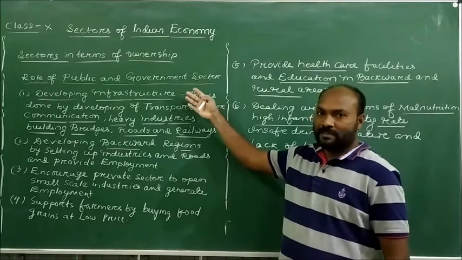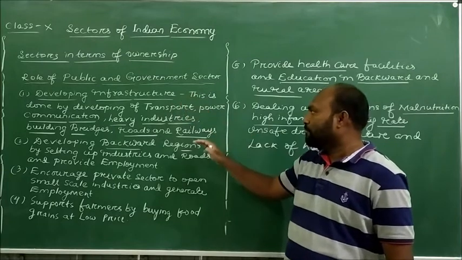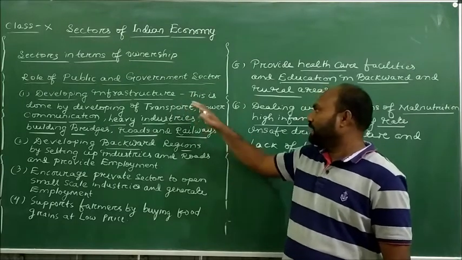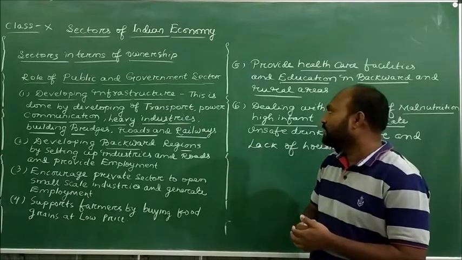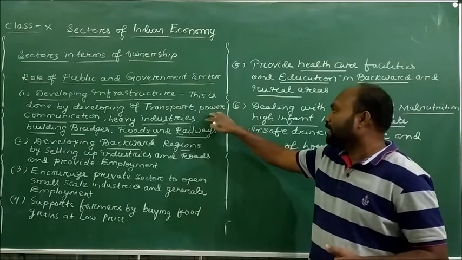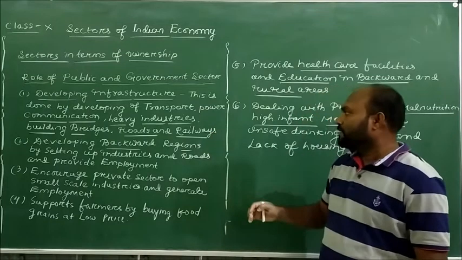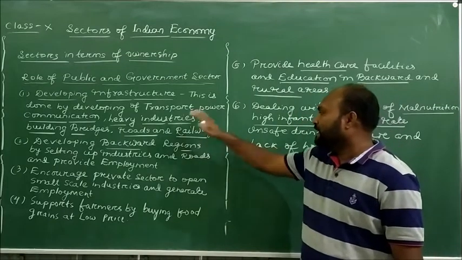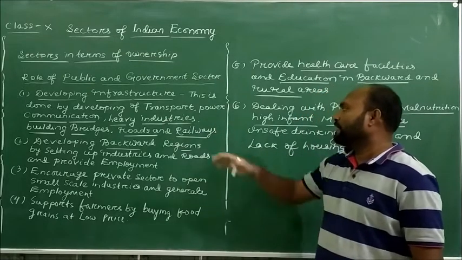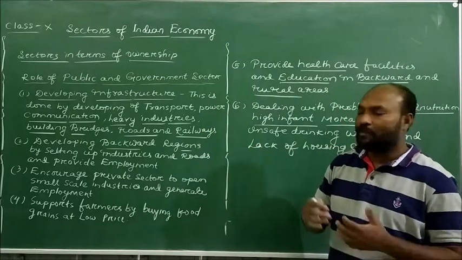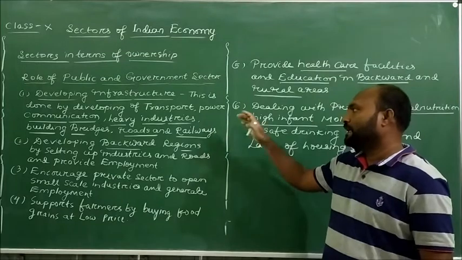The responsibilities include developing infrastructure. How is the government doing this? By developing the transportation sector, the power generation sector, the communication sector, and heavy industries, constructing bridges, making roads, and providing railway services by constructing the railway network.